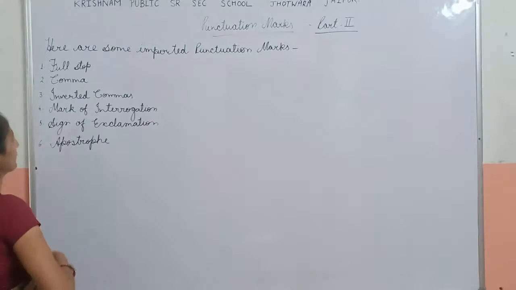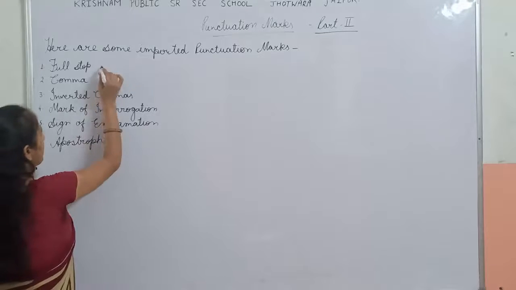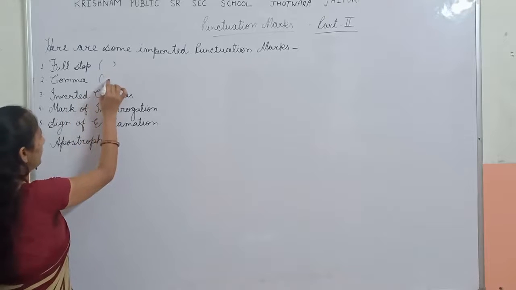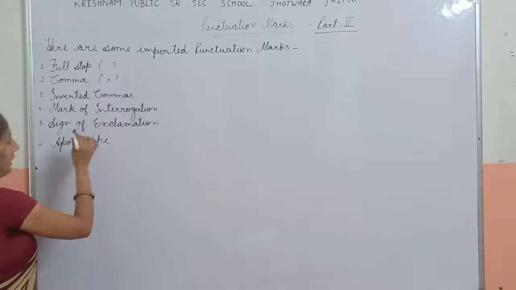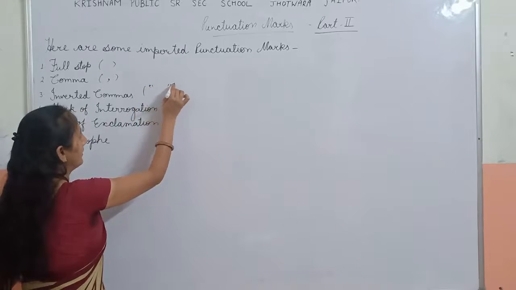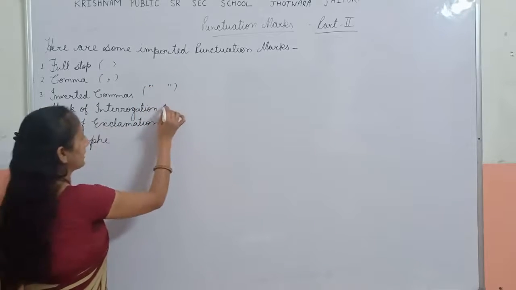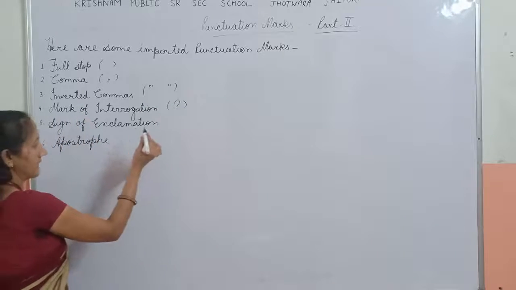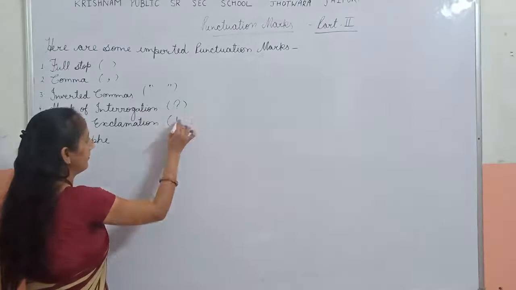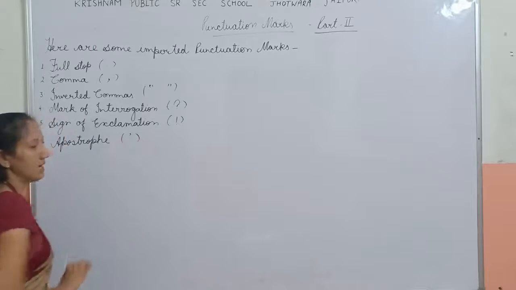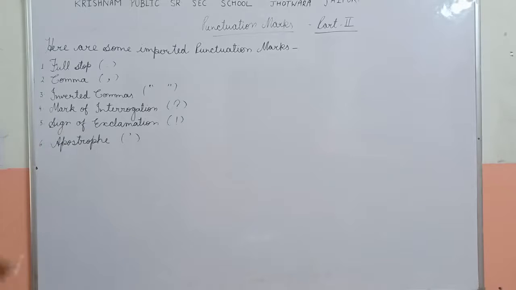The sign of full stop is this. The sign of comma is this. Inverted commas. Mark of interrogation, it means question mark sign. Sign of exclamation. Apostrophe, this is apostrophe.